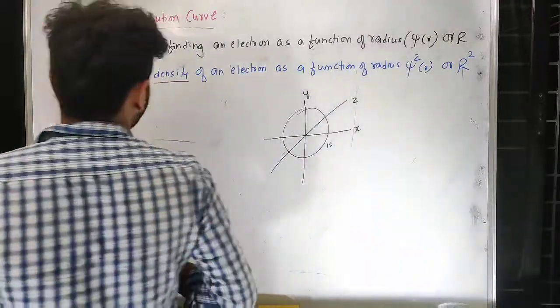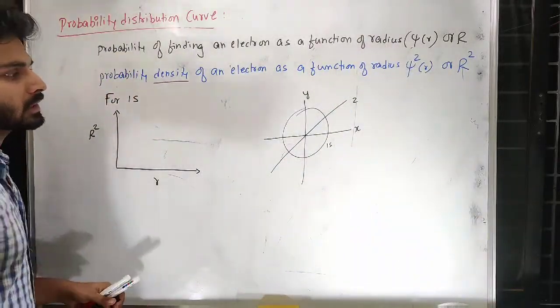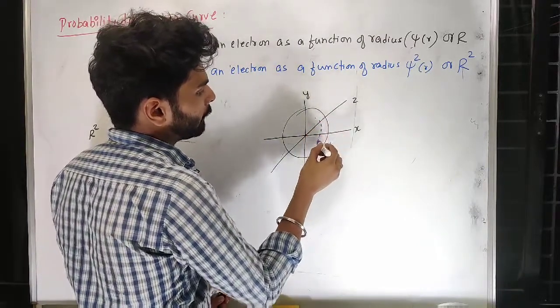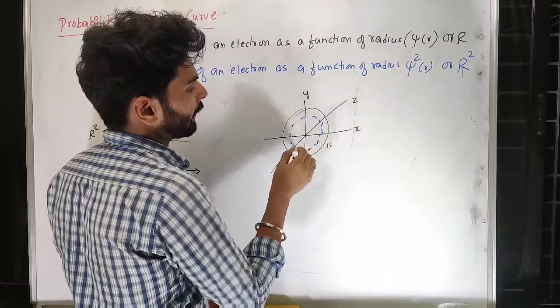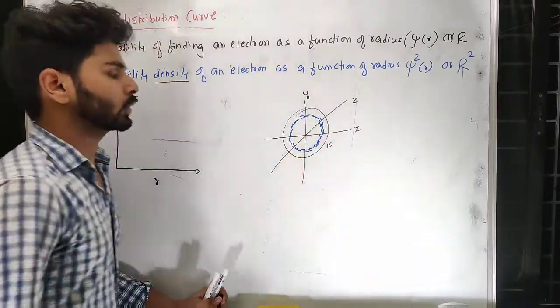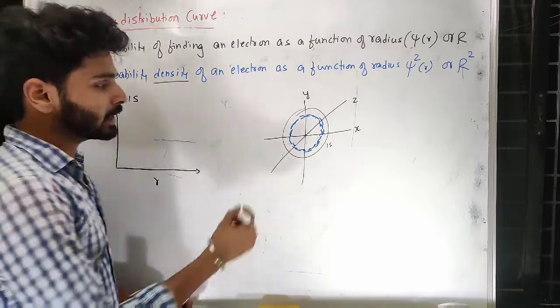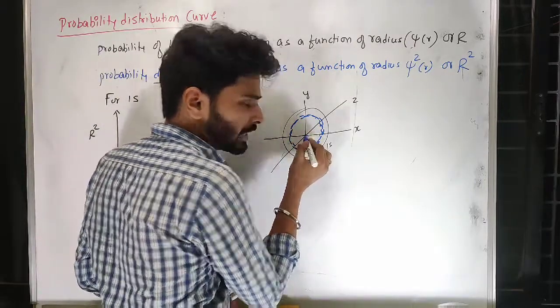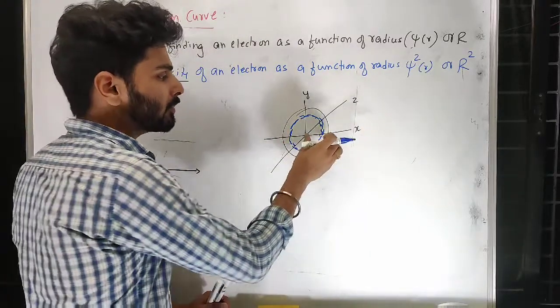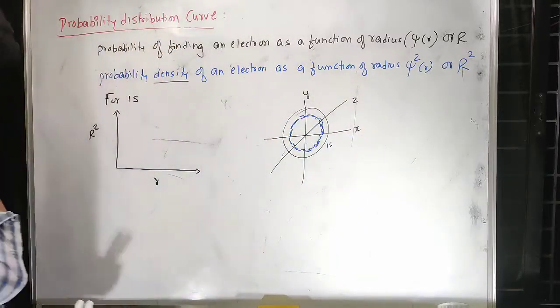So it is like, if I consider this is a sphere, there may be some place where you can expect maximum probability of electron. So it is neither very near to the nucleus nor far away from the nucleus, it will be within the 1s orbital.